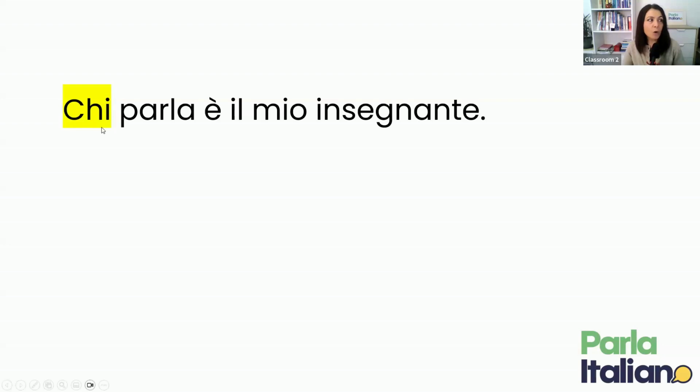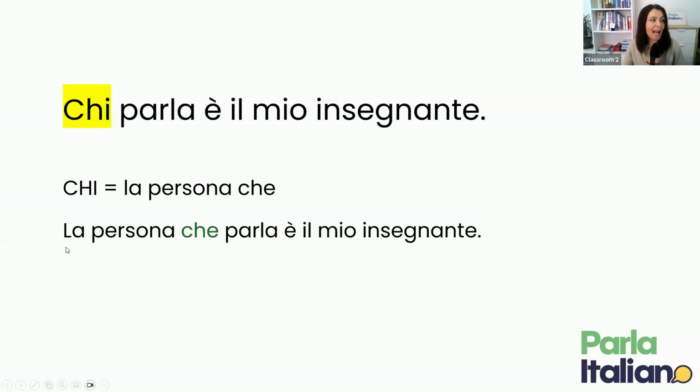So this means who's speaking is my teacher. Chi means la persona che. So the person who's speaking is my teacher. And therefore I can say la persona che parla è il mio insegnante. As you can see, I have simply replaced chi with la persona che.